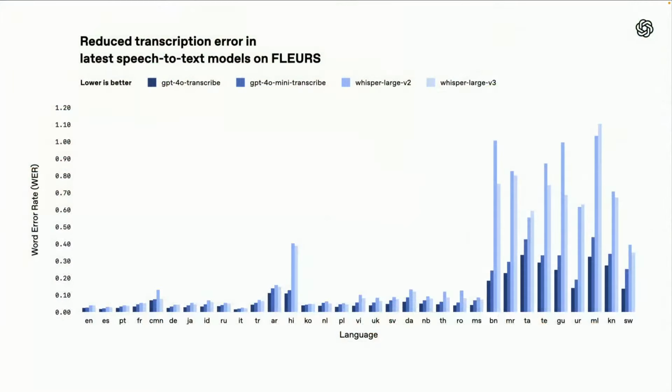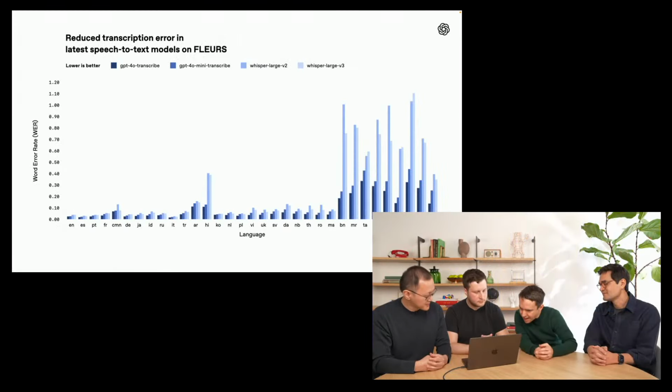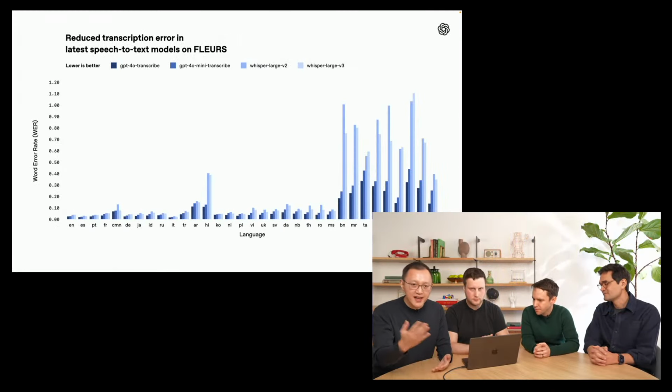Let's see how good our models are. We measure the accuracy of our transcription by word error rate. The word error rate is the percentage of words that our model gets wrong. So, of course, the lower the word error rate, the higher our model performs. And then the dark blue is the newest 4o, and the one beside it is 4o Mini. Exactly. As you can see, compared to our previous generation models, Whisper 2 and Whisper 3, our newest model performs better on every single language we tested across the board. Nice. That's awesome. Very cool.